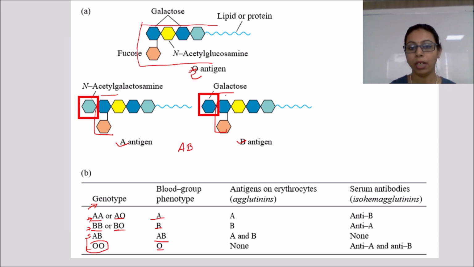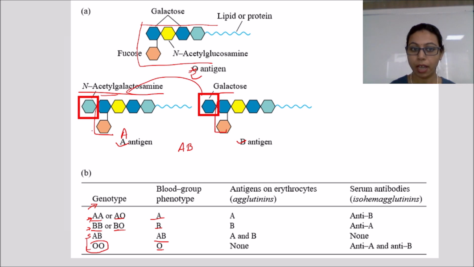Now what happens if a person with blood group A is transfused with blood group B? The desired carbohydrate group which is required to recognize the RBCs as self is the presence of N-acetyl galactosamine for the A blood group.